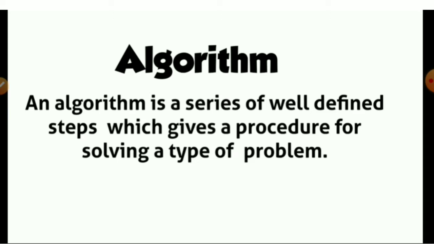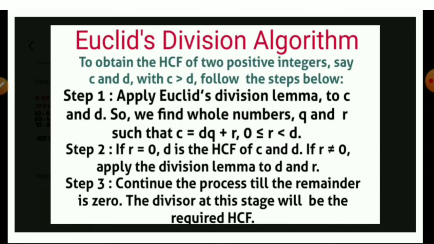The set or series of those steps is called an algorithm. Now, Euclid's division algorithm.